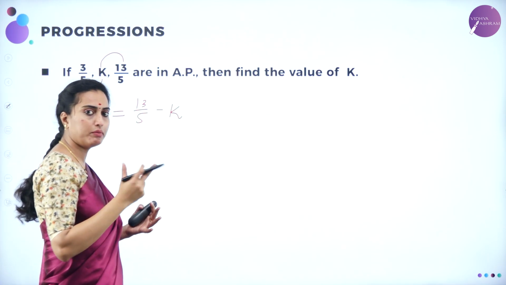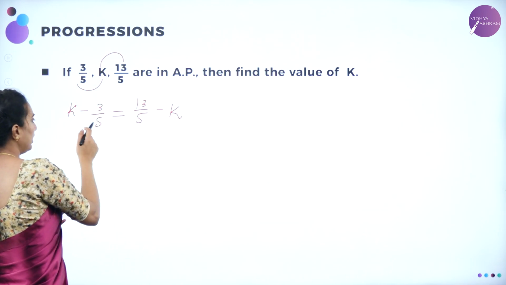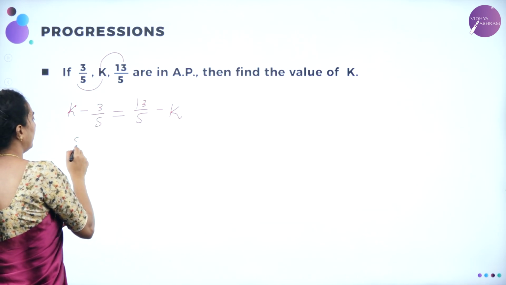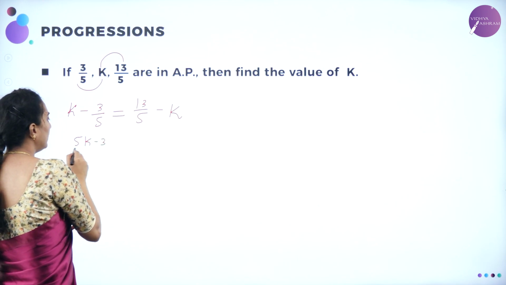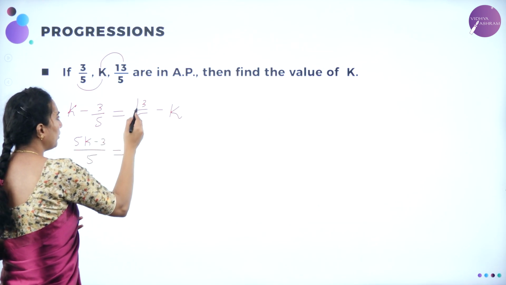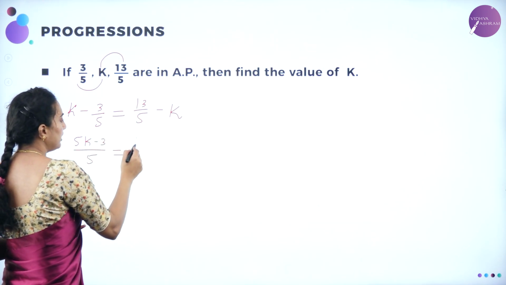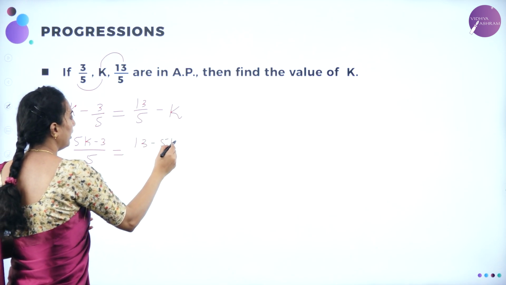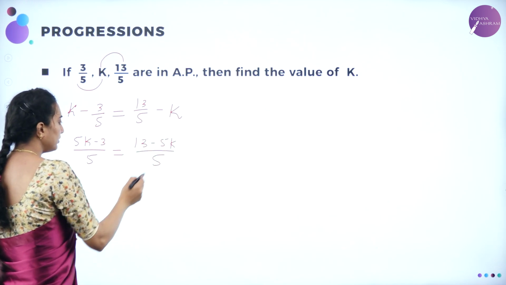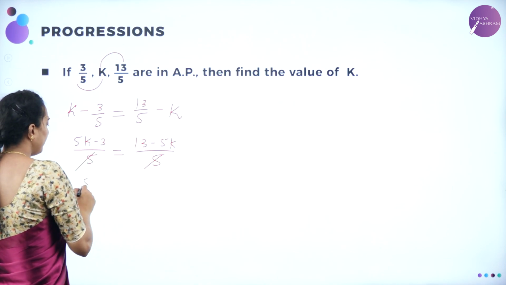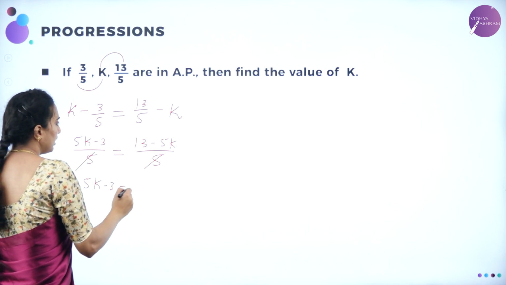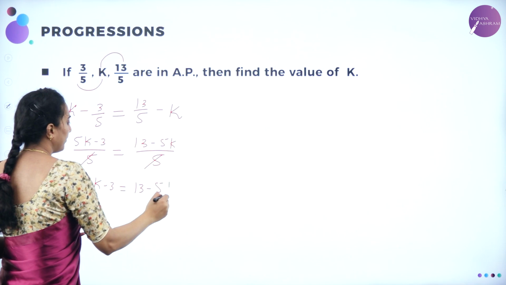Correct? Now the common difference I have taken. Now you can solve this one. 5 into k is nothing but 5k minus 3 divided by 5, which will be equal to, here also 5 is the LCM, 13 minus 5k divided by 5. Now 5 will go, 5k minus 3 is equal to 13 minus 5k.